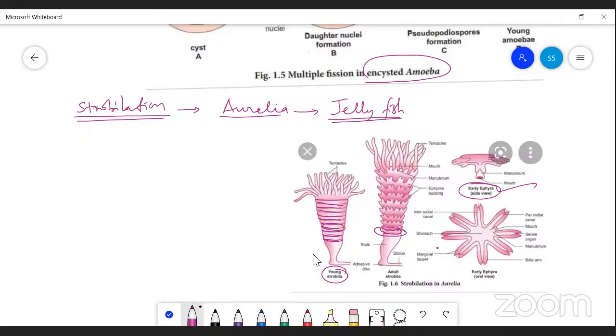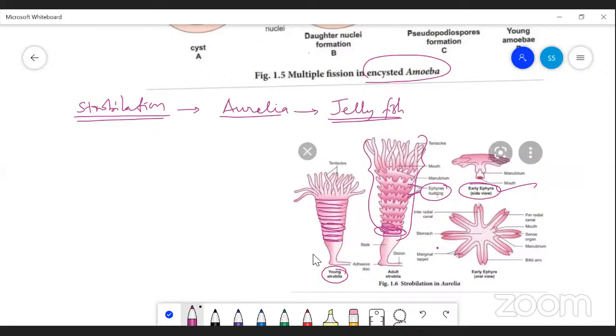When these are produced and arranged one by one like this, after producing more individuals or more of these larval forms, they are still in contact. They are not detached, and they develop one by one. Here you can see this Ephyra budding.